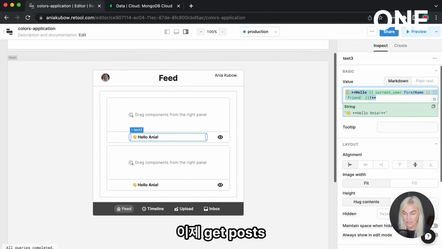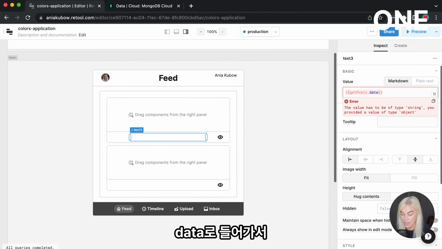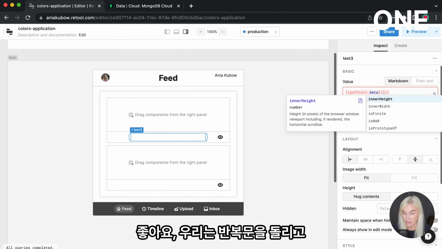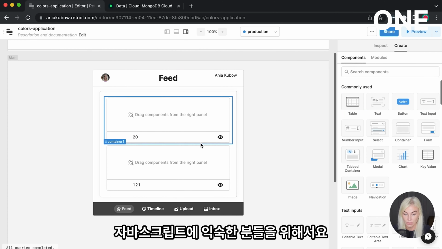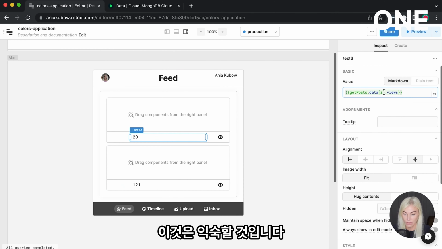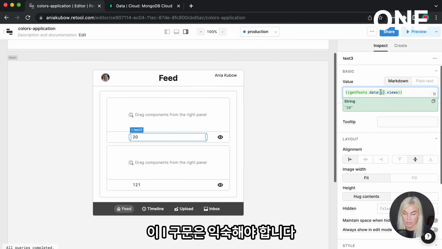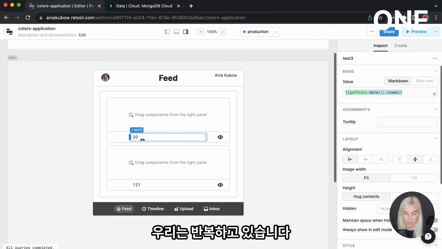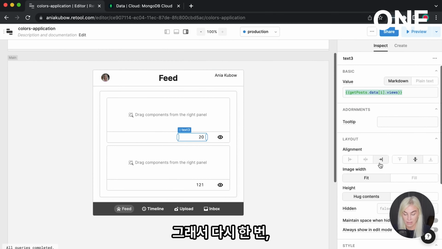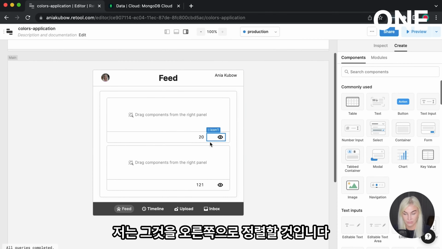And we can now access the data by going into Get Posts, Data, and then looping with an I. Okay, so we're just going to loop and then retrieve back the views. For those of you familiar with JavaScript, this I syntax should be familiar. That is how you'd loop over everything from the Get Posts Data array in order to get the values from the object we are looping over. So once again, I'm just going to align that to the right.